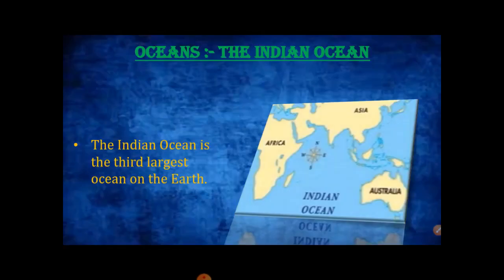The Indian Ocean. The Indian Ocean is the third largest ocean of the Earth's surface. It covers an area of about 70.56 million square kilometer. It is triangular in shape and bounded by Africa in the west, Asia in the north, and Australia in the east. The Java Trench, 7,725 meter, is the deepest point in the Indian Ocean.